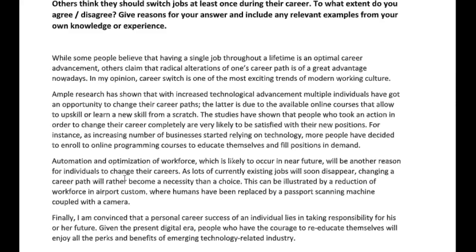Let's see. All right. I have to think about this for a second. I'm not 100% sure that I agree with this paragraph. I know what you're saying, but I think the way you've argued it doesn't necessarily come off as being on topic. They're saying that you should switch jobs by choice, not necessarily because you're being pushed out of a job due to automation.